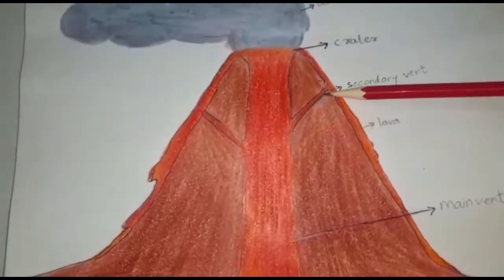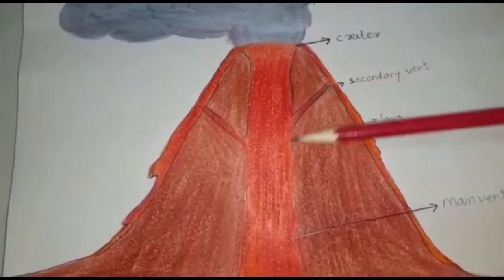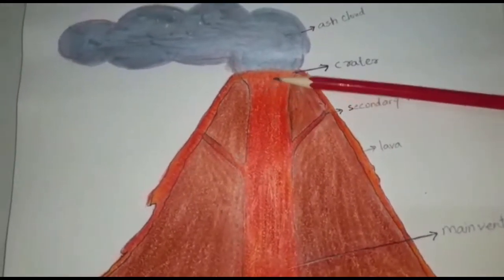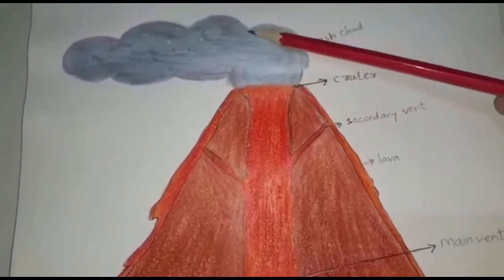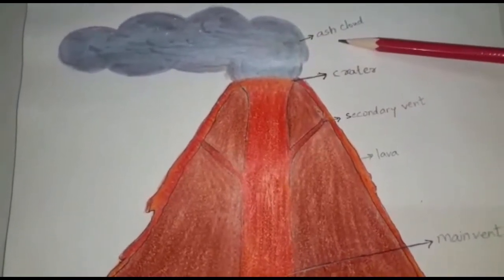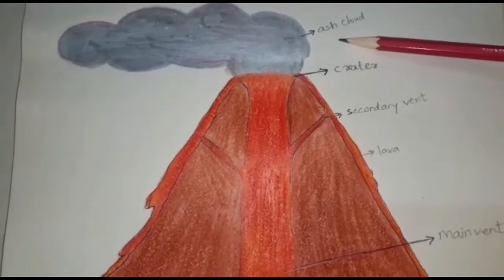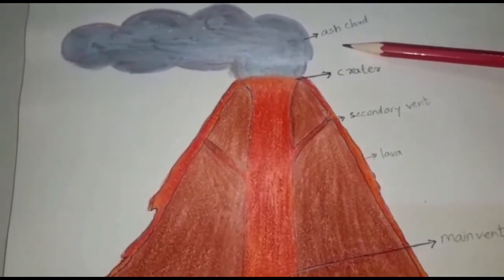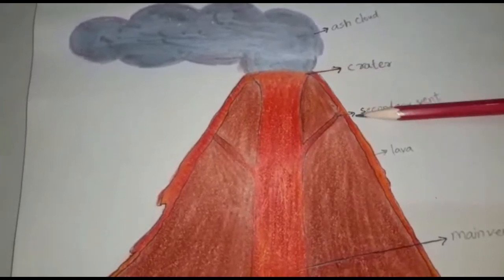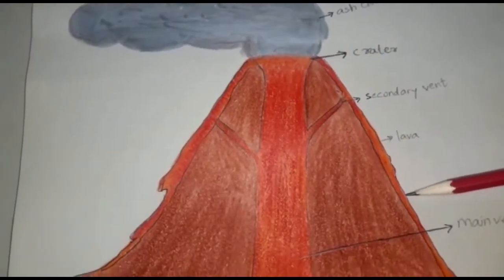So this is known as secondary vent. It ejects with a great force and you can find an ash cloud over there which contains gases, rock pieces, etc. And then we can see here the lava which is coming down.